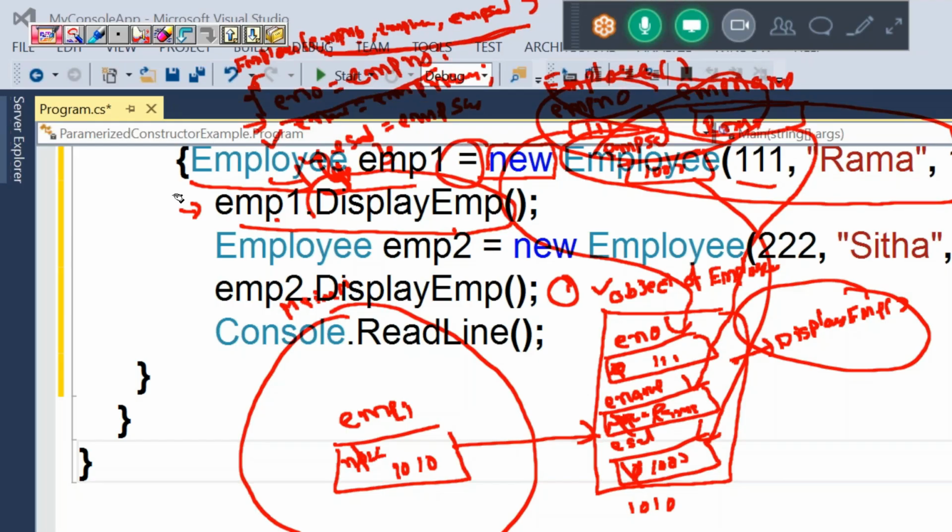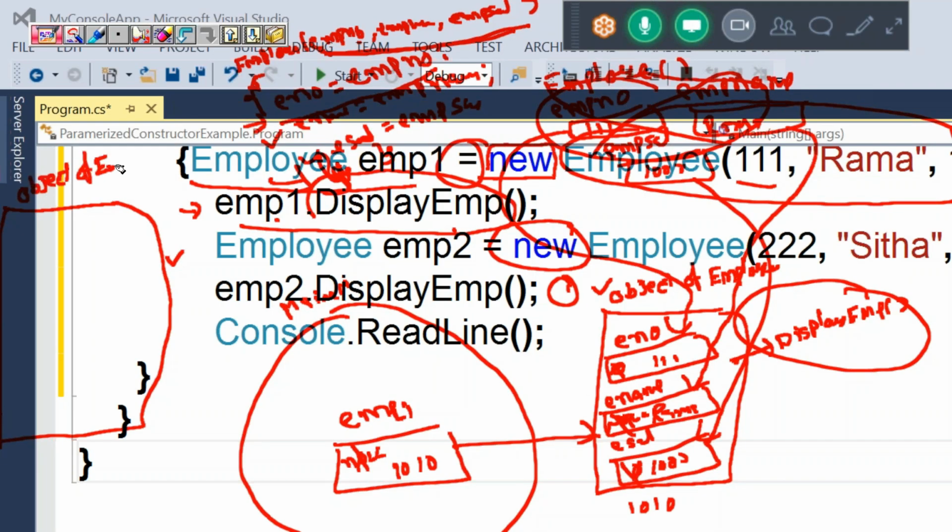After this, control will execute the second object. Here it will execute what? First, new. New will create what? New will create an object, again an object of the employee class.